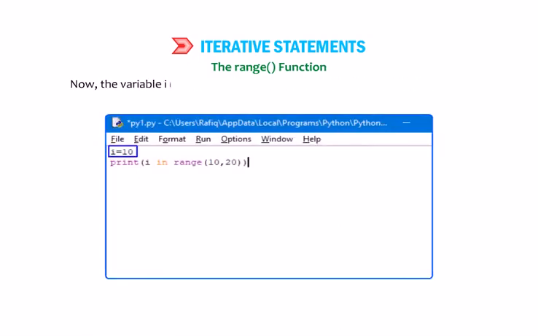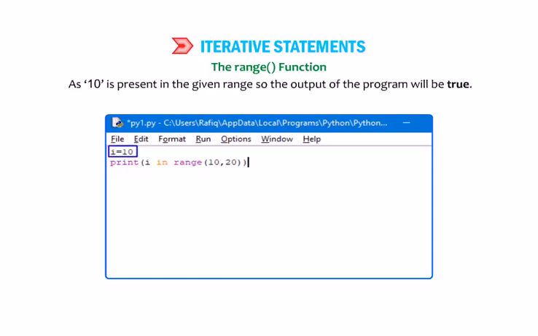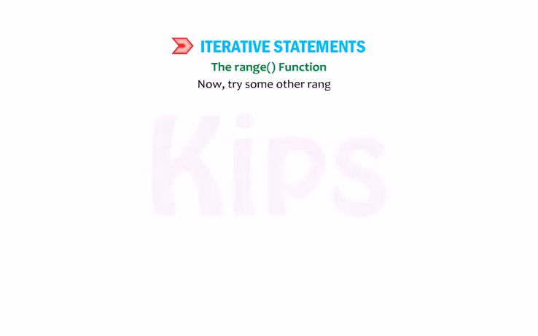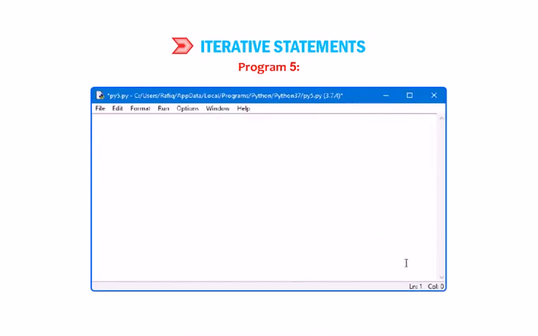Now the variable I, which in this case is 10, will be checked within this range. As 10 is present in the given range, the output of the program will be true. Now try some other range. The output of the program will change accordingly. Program 5.